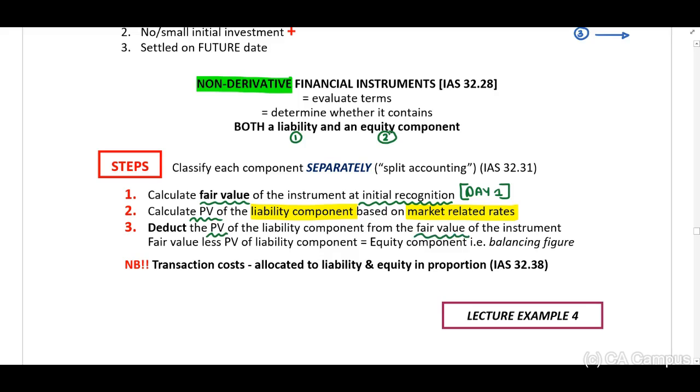You will have to calculate the fair value, number 1, minus number 2, our present value. This is our step 3, and this will be our equity portion. And transaction costs shall be allocated to the liability and equity in proportion.